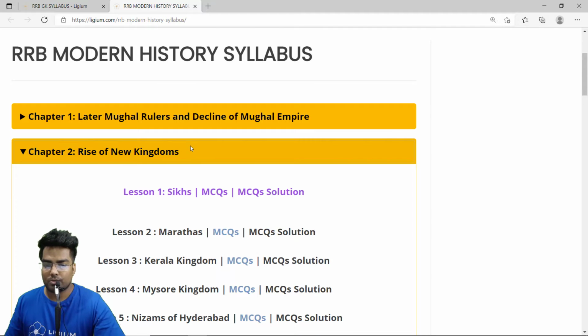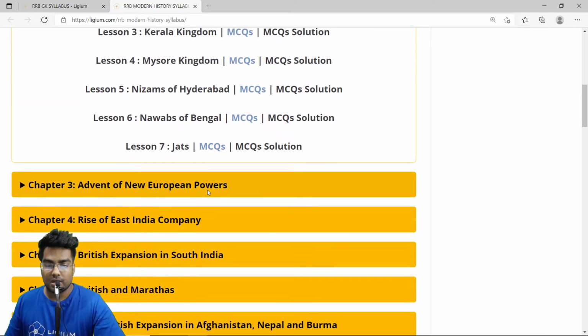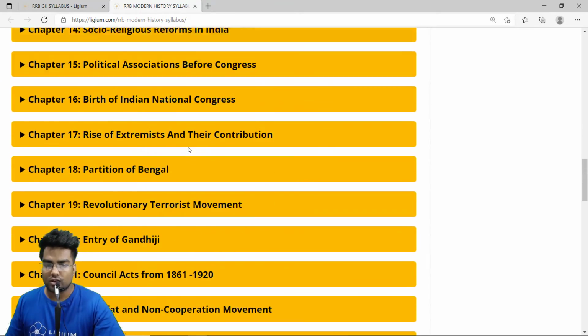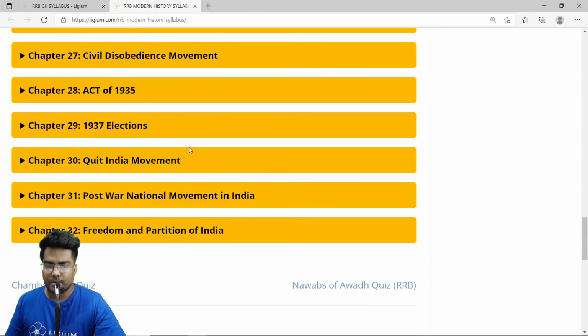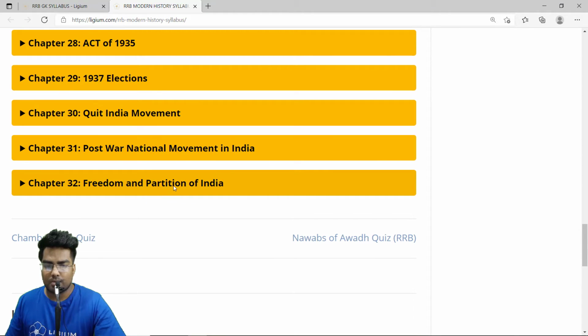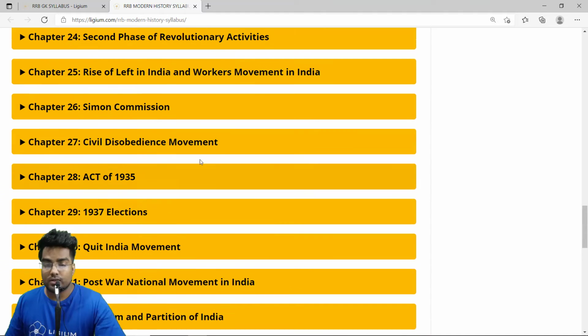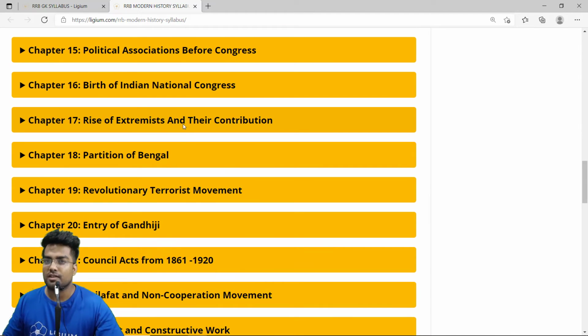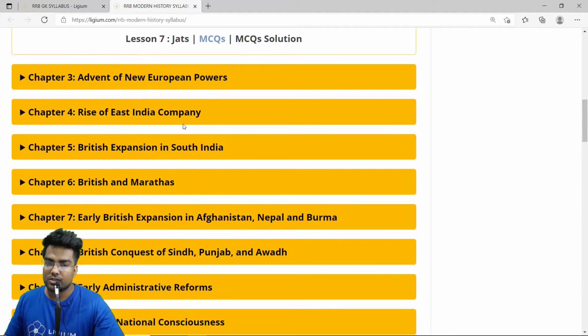For example, chapter 2 has around 7 lessons. Similarly, annexation of Awadh is a part of chapter 4, Rise of East India Company. Before we deal with that, let me just show you all the chapters we have. We have around 32 chapters, which I have explained earlier. The last chapter is chapter 32, Freedom and Partition of India. These chapters are getting updated daily. If you look into some chapters and don't find them, you can mail us that this chapter is not present, and we will update that soon. For the time being, you have to deal with some of the chapters that have been updated.